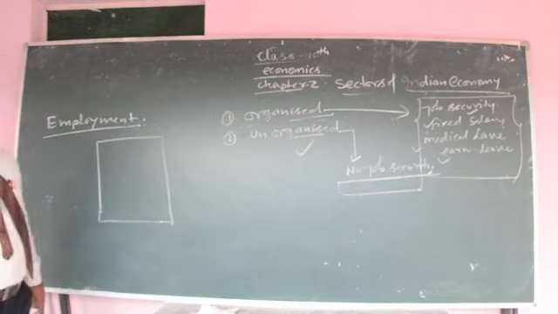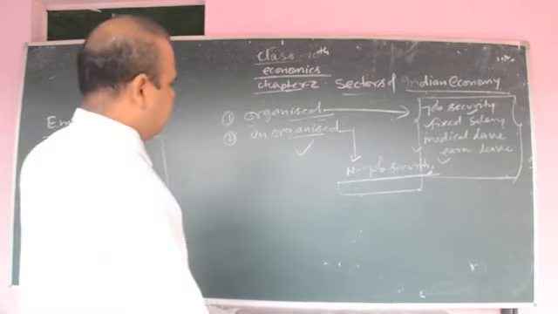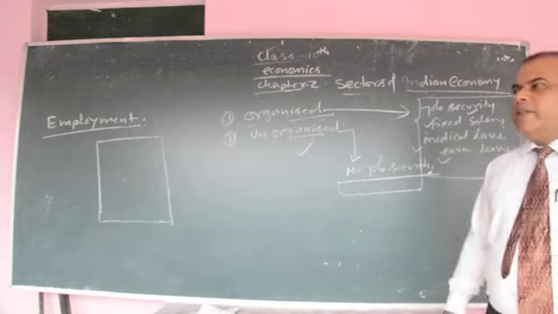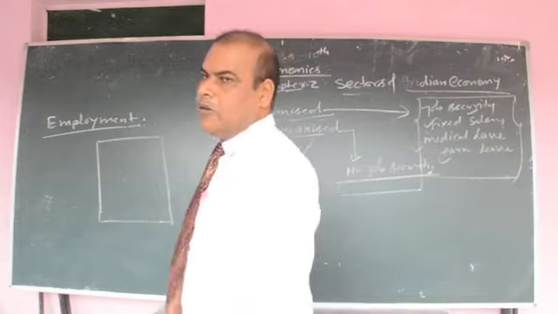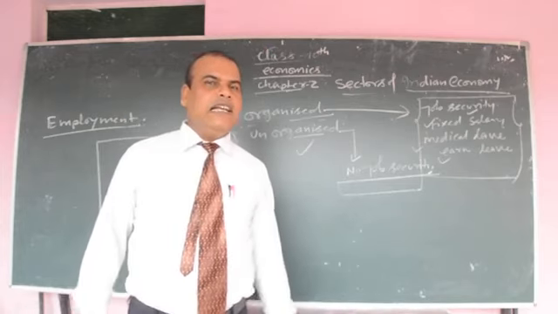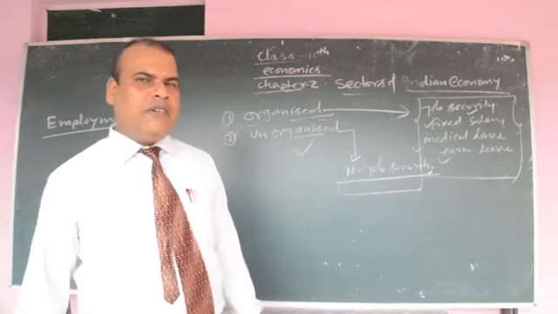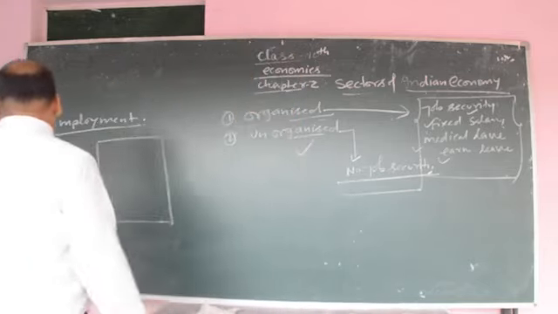Maximum people were engaged in the primary sector, very few in the secondary sector and tertiary sector. But in previous years we have noticed that there was a shifting of people from the primary sector to the secondary sector and tertiary sector. Now each and every person wants to join the tertiary sector. This is the condition of